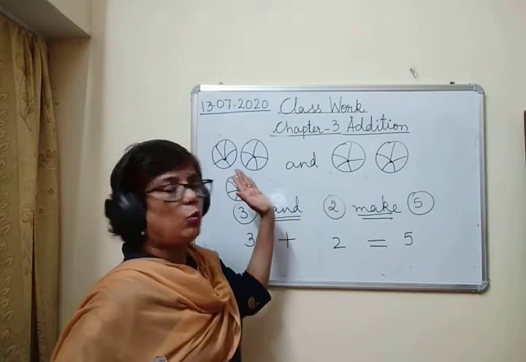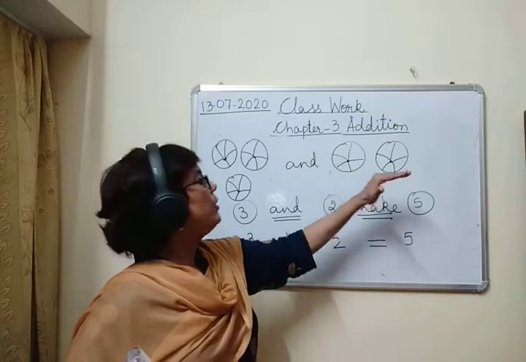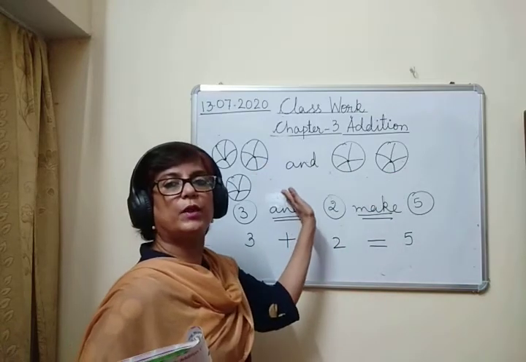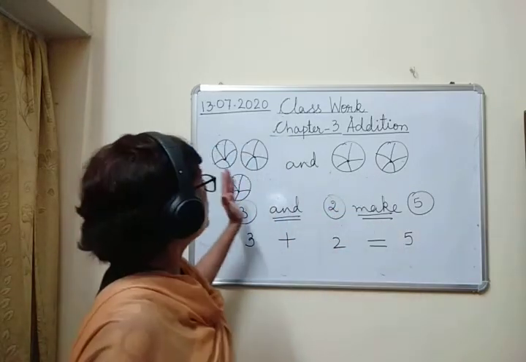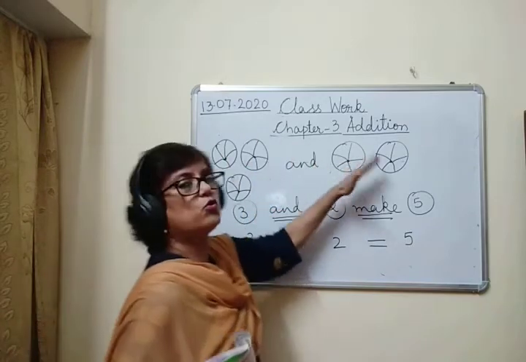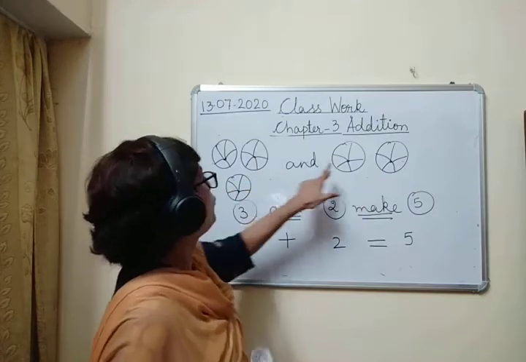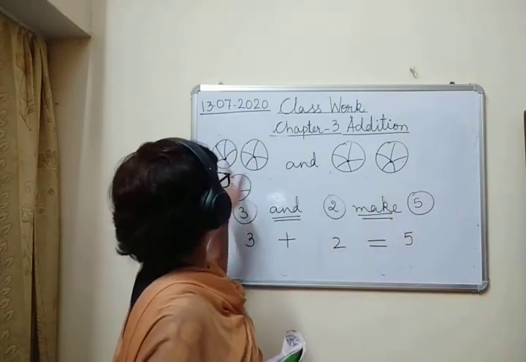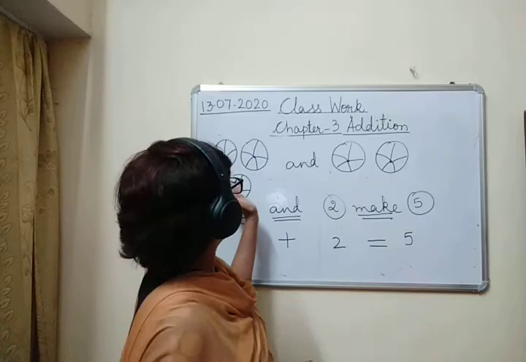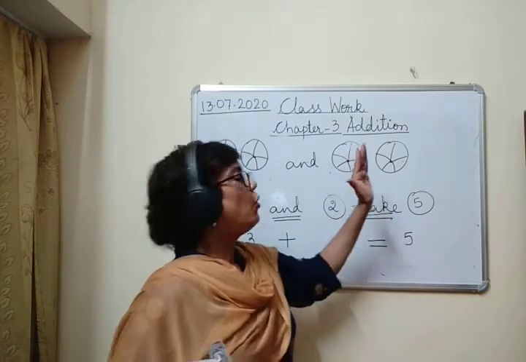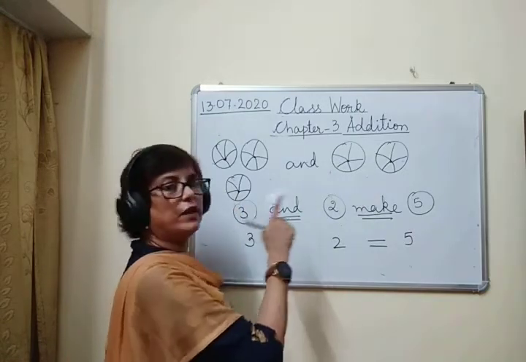So again, whether you add these 2 balls with 3 balls, मतलब आप चाहे इस 2 balls को इस 3 balls के साथ मिला दो, you get 5. 1, 2, 3, 4, 5, you get 5. Or you add these 3 balls with these 2 balls. अगर आप इन 3 balls को इन 2 balls के साथ मिला दो, आप दोनों तरीके से आपको क्या मिलेगा? 5. ठीक है. What do you get? You will get 5 in both the cases.